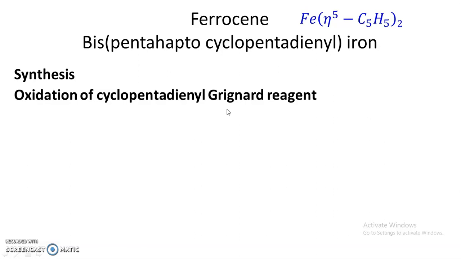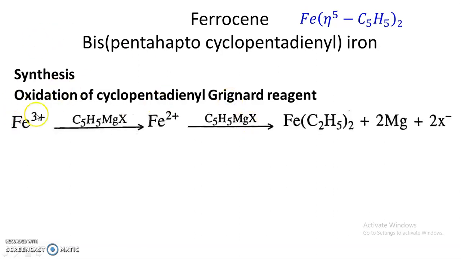Then this ferrous salt further reacts with Grignard reagent and there is a formation of ferrocene. We'll see the reaction. So ferric salt, for example FeCl3, when allowed to react with cyclopentadienyl magnesium halide, first there is a formation of ferrous salt. This ferrous salt further reacts with Grignard reagent and we get ferrocene, that is